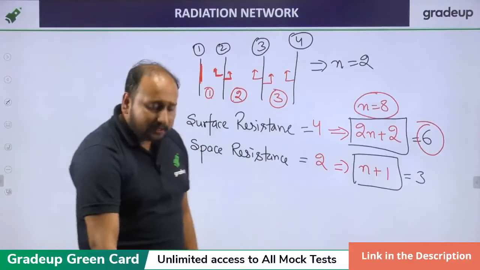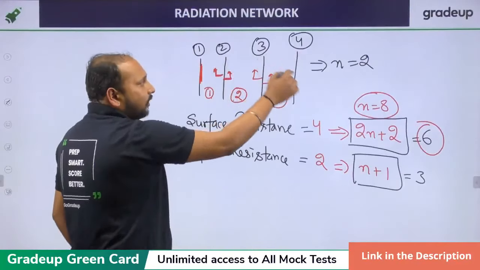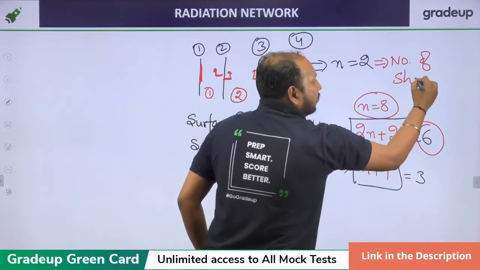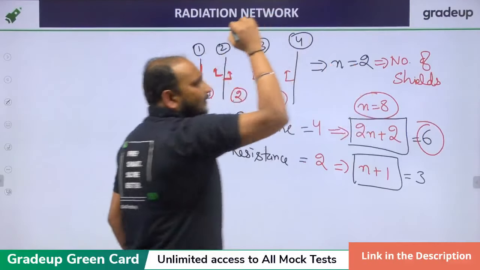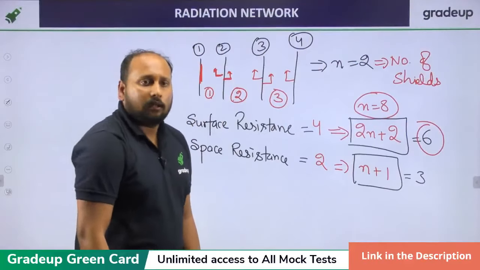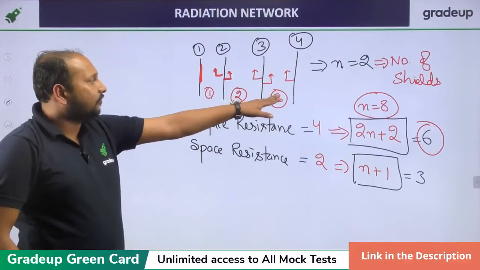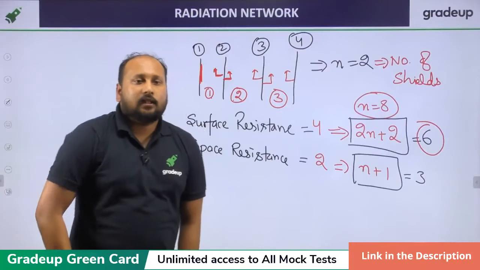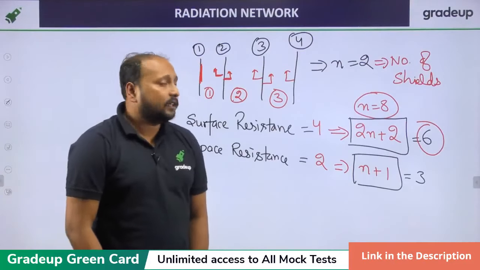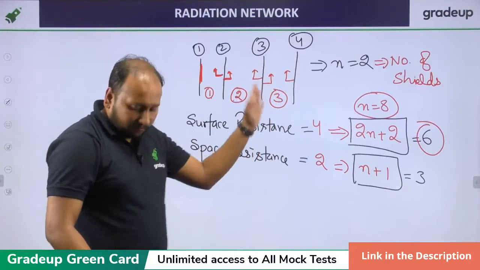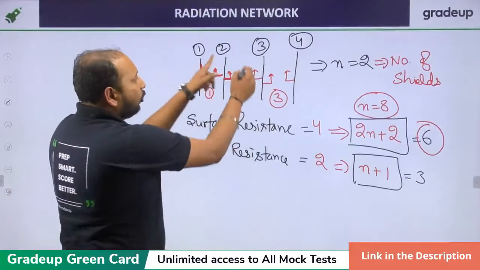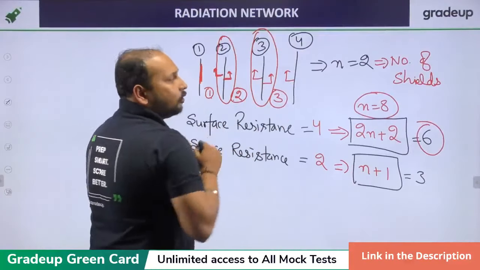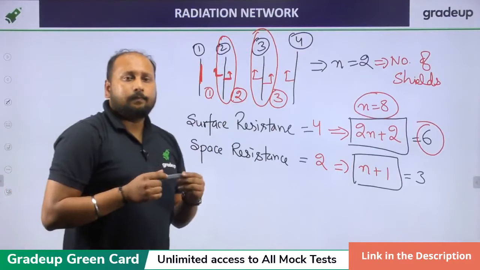So n is the number of plates between the two. And I have taken this 4. N is the number of shields. Clear? N is the number of shields, not the number of plates. Okay, Saurabh, n is not the number of plates, it is the number of shields. Suman, n is not the number of plates, it is the number of shields. That means if we are taking 4 plates, there are 2 plates which are acting as shielding. These 2 plates are acting as shielding between the 2 parallel plates. Your n is equal to 2. Understood?